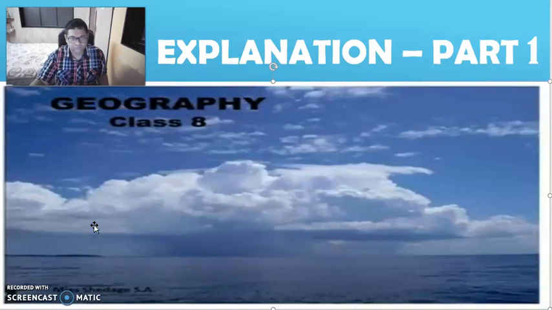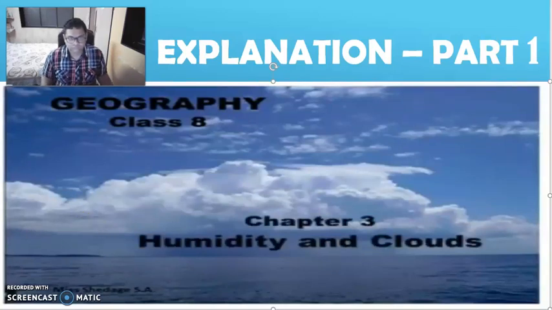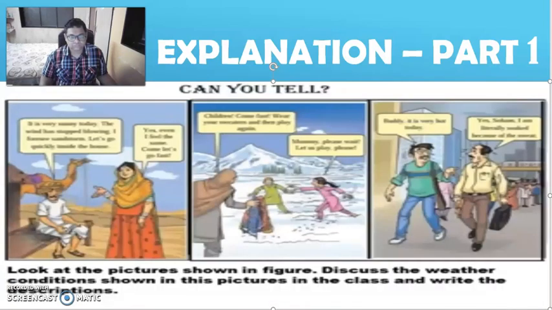Welcome students. Today we will learn chapter 3, Humidity and Clouds, part 1. In this chapter we will learn some important points like evaporation, condensation, humidity, types of humidity and types of clouds. Can you tell? Look at the pictures shown in the figure and discuss the weather conditions shown in these pictures in the class and write the descriptions.